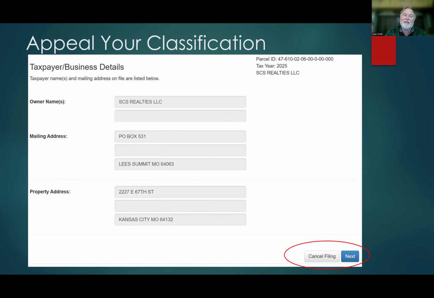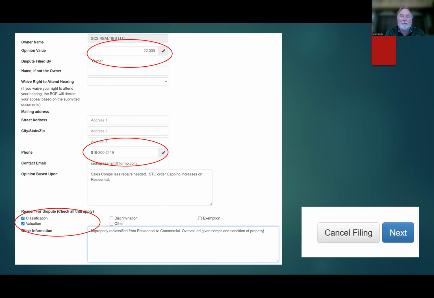This is a screen that just shows information about where the mailing address is and confirms the parcel ID. So really, you'll just click next. And then we get to the meat and potatoes of the two-step appeal process. And there's more steps than that, by the way. All I'm trying to do is show you how to get your appeal started, get it into the system before the deadline of July 14th.